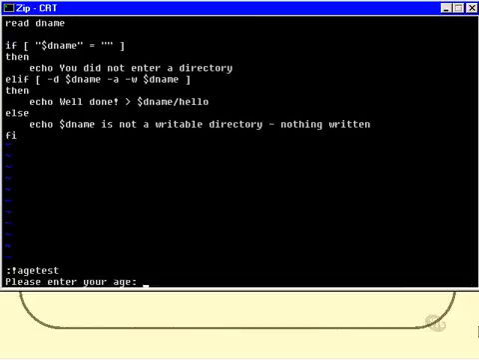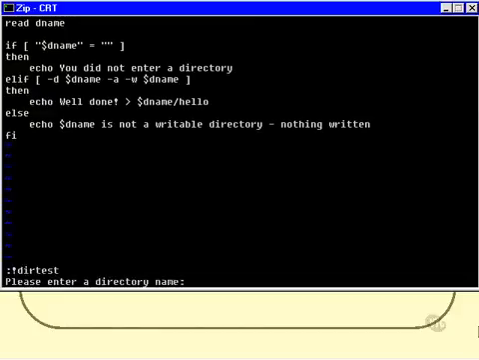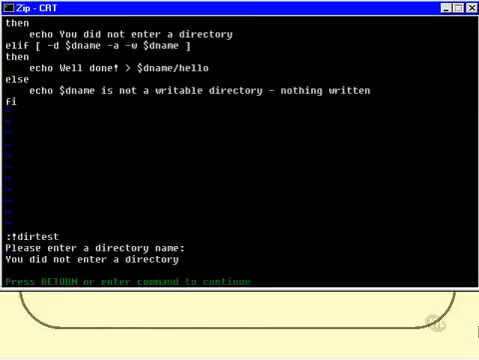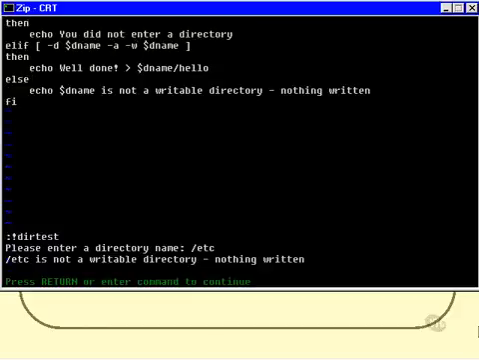Nope, that's the wrong one. Okay, try again. Please enter a directory name. Now I'll skip that. You did not enter a directory. Good. Try again. Please enter a directory name. How about /etc. And it's not a writable directory, nothing written. Okay.